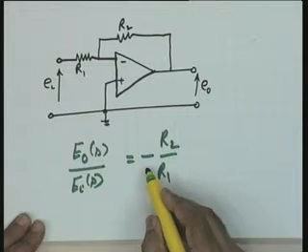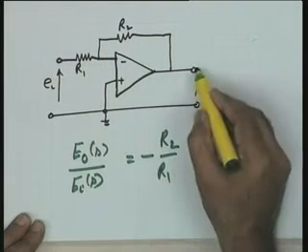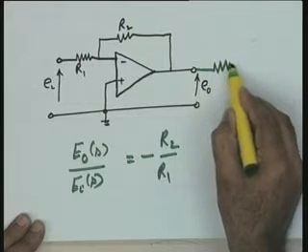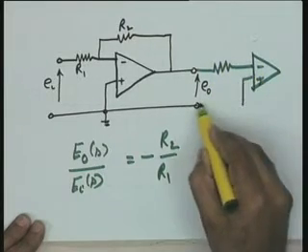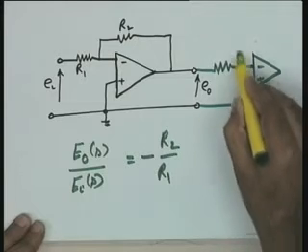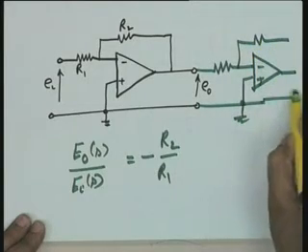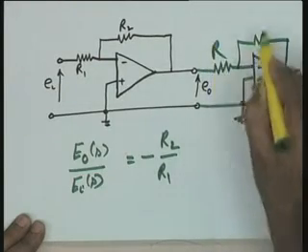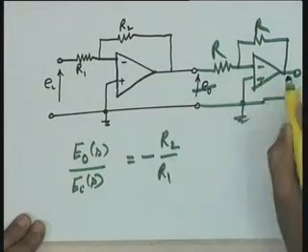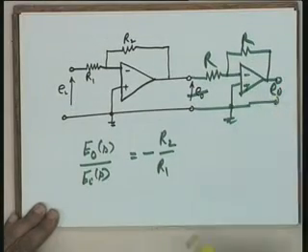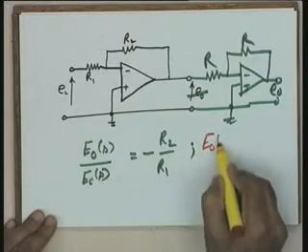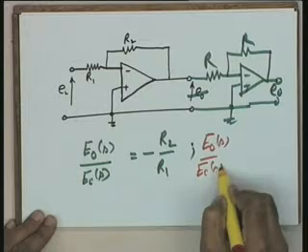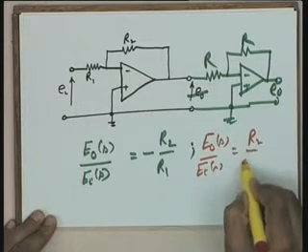Okay? Now, the minus sign, I may like to get rid of the minus sign. Well, put an inverting amplifier in series, in cascade. Let me say R, R, and now if I take this as E naught, then E naught S over E I S becomes equal to R2 by R1.